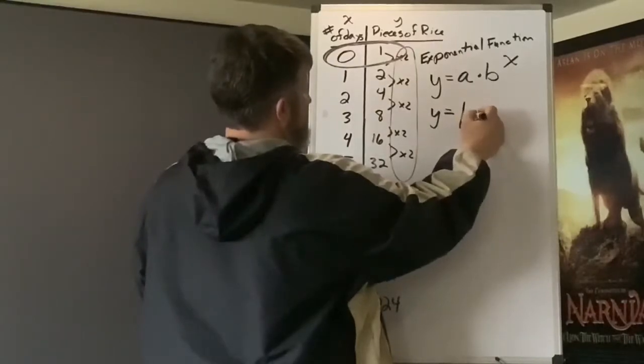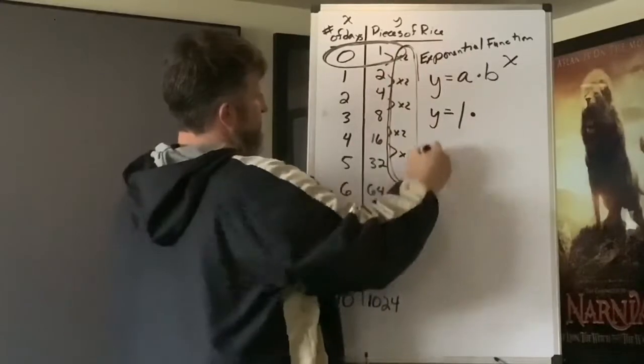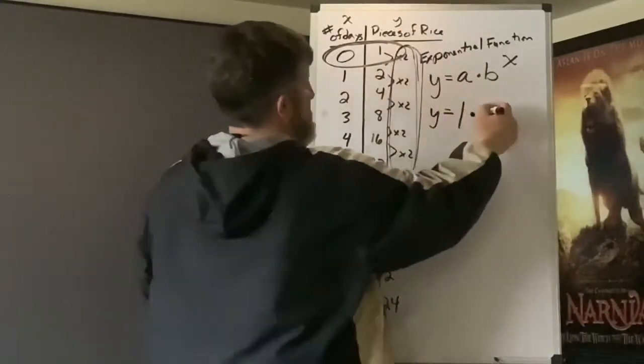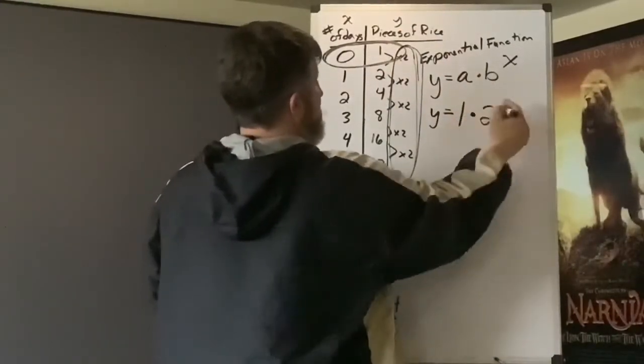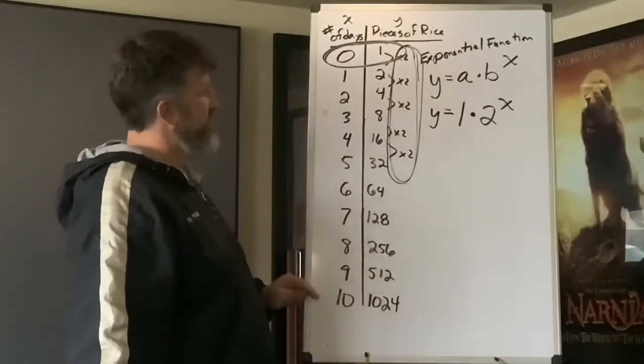Okay? Times, well, what's the b? The b is whatever your multiply pattern is. So in this case, it's 2. Now what's your x? Well, the x is a variable, and the x changes here every time. So let's see if this equation works.